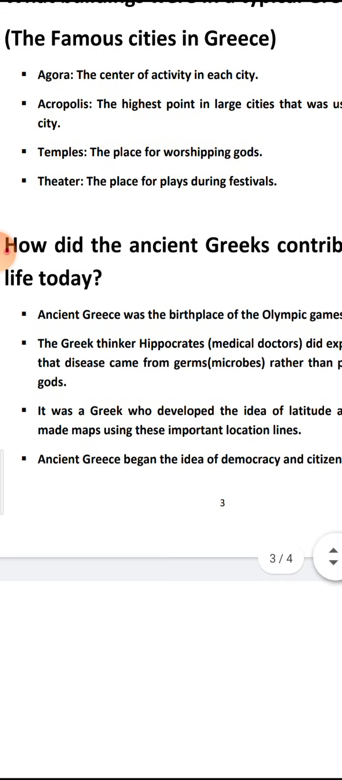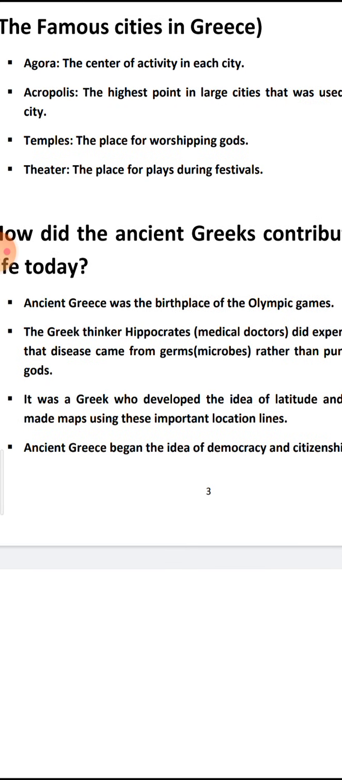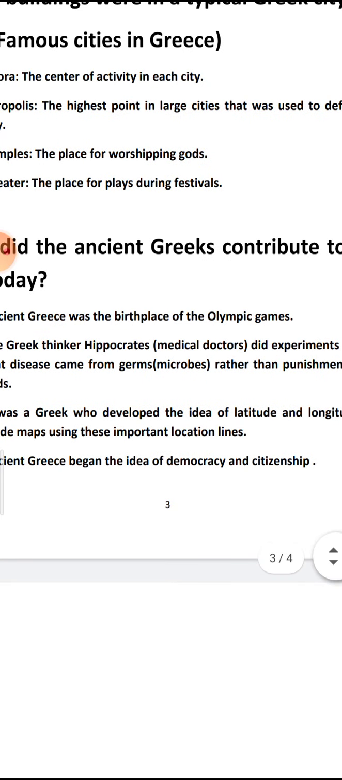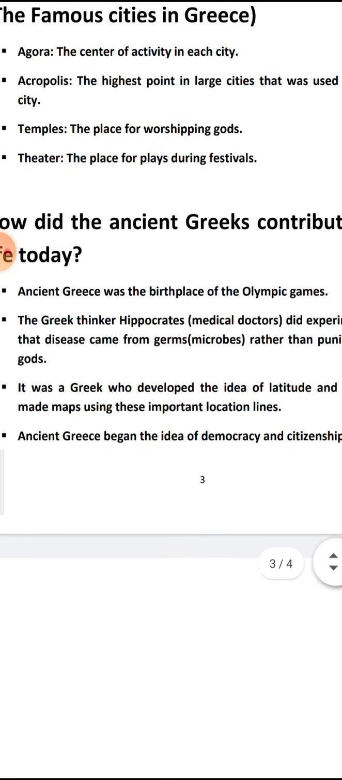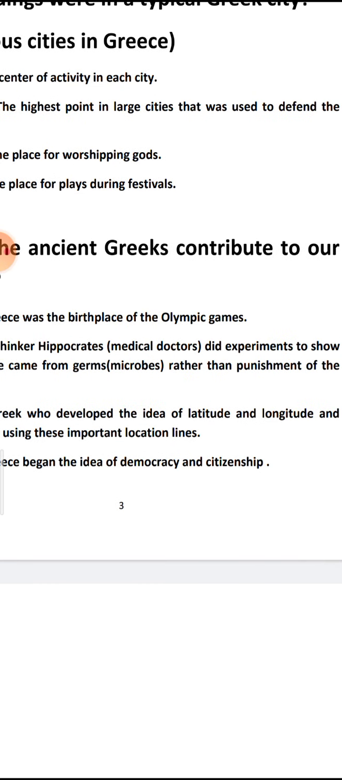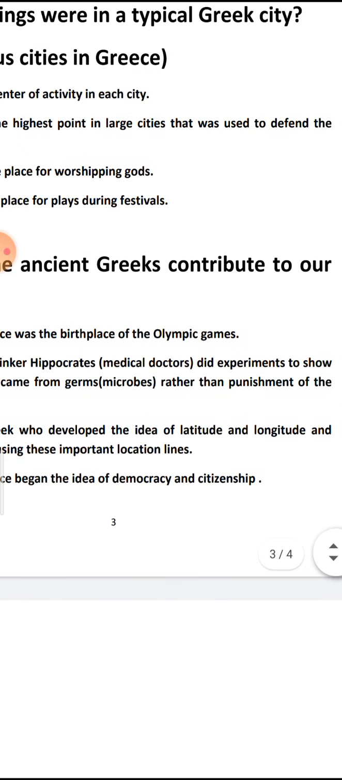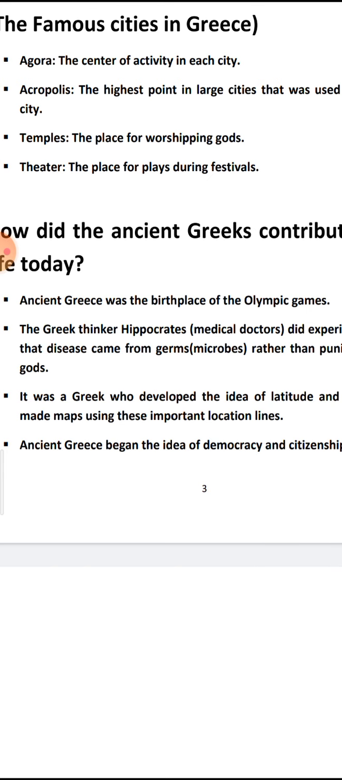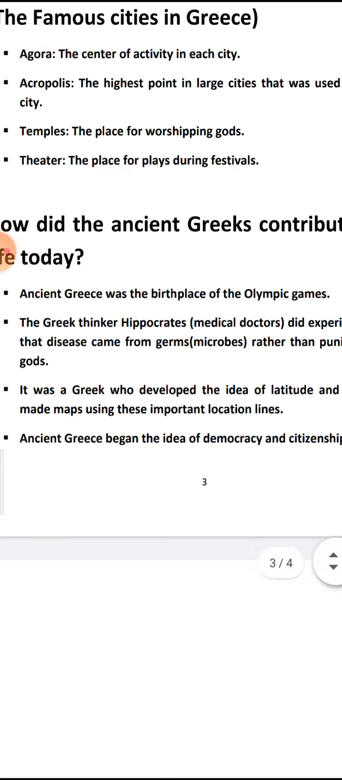Number 2, Acropolis. Say it together, Acropolis. Acropolis was the highest point in large cities, the highest point that was used to defend the city. So, what was the highest point in ancient Greece? It was Acropolis. It was used to defend the city.